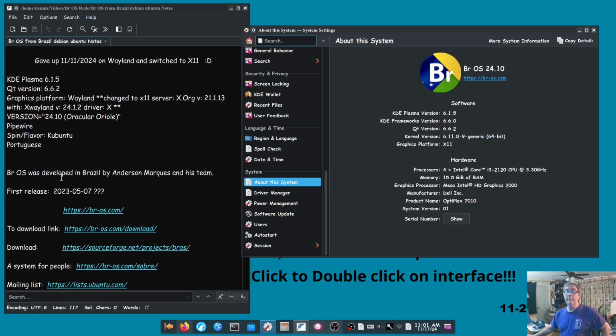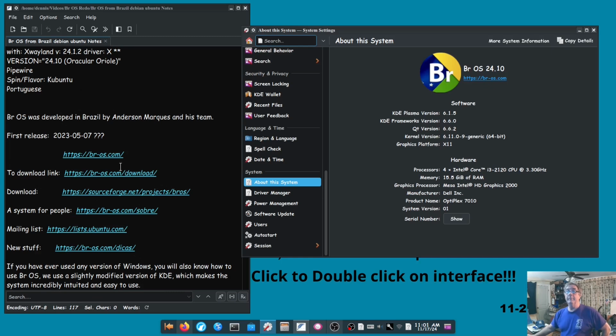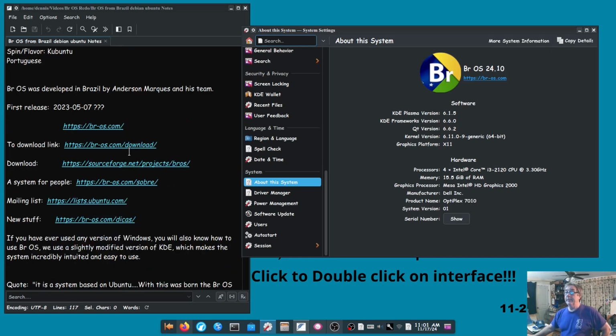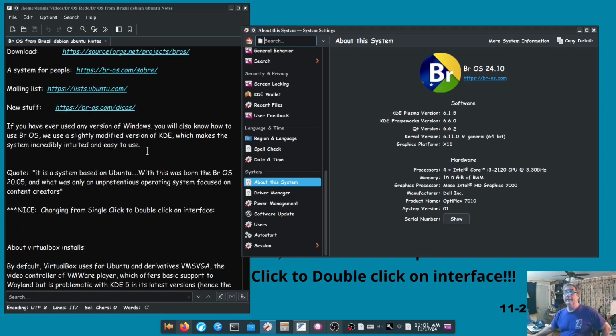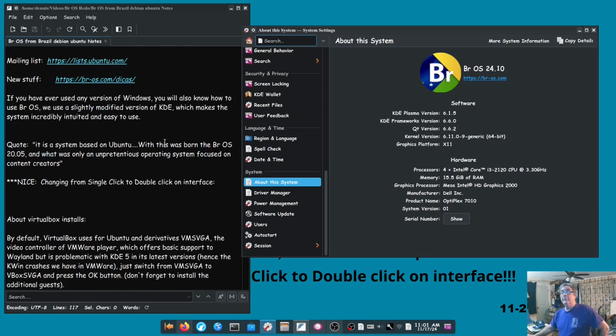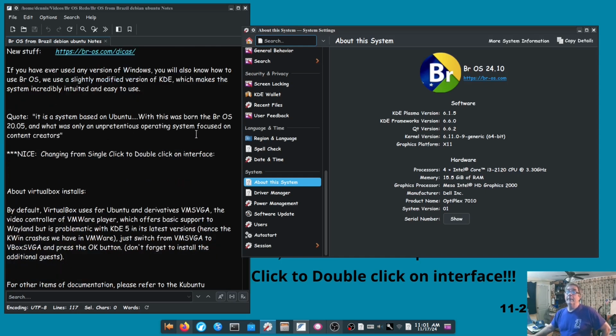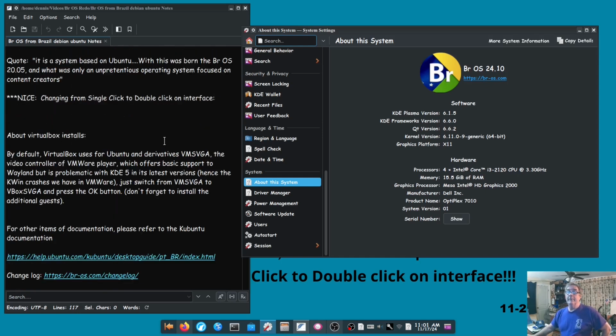All right, Kubuntu, country of origin, apparently it's Portuguese. The best I can tell, the very first release of this was just a little over a year ago. This is 2024, near the end of it, so a year and a half. Here's those web links, web pages. I'll make sure they get in the description below. Here's some of the stuff that I just read to you.